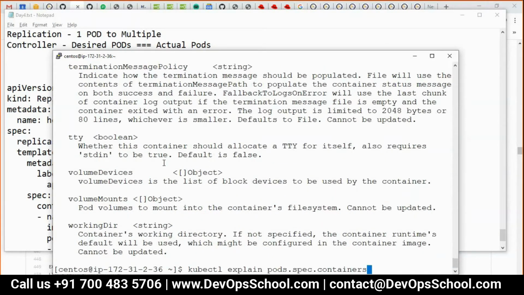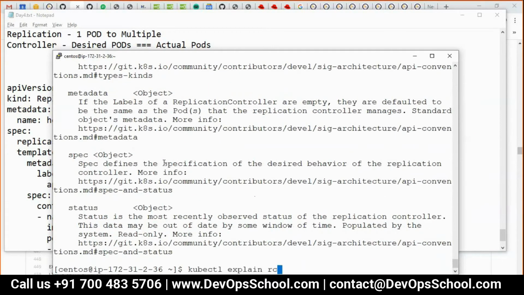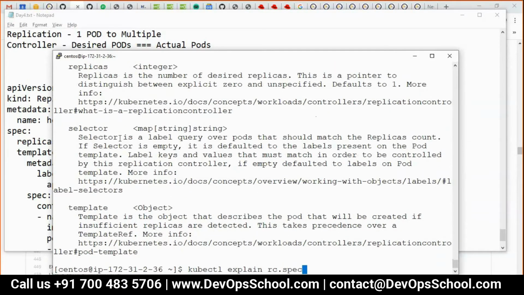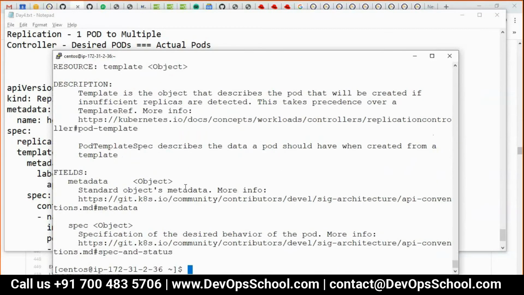Okay, so same way, if you go explain RC dot text dot template, like this you will learn. Okay, so it's a gradual learning with all the API resources, and this is the real work which you have, guys. Let me tell you. In Docker, the real work was to create an image, and in Kubernetes you need to learn all the API resources. That's all. Apart from that, everything will be done not by you, but Kubernetes. Okay, so like this you will learn.